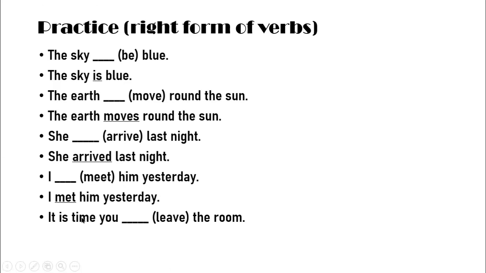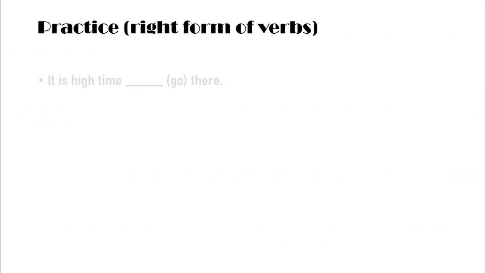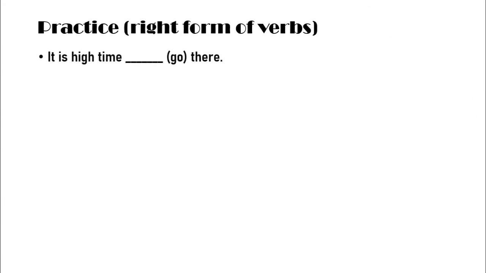Although it looks like a past sentence, actually it gives the present meaning. It is time you left the room. Okay, so here we have "it is time," so we have written the verb in V2 form, or past form. Next, it is high time dash go there. I already mentioned that when we have "it is time" or "it is high time" in our sentence, then we have to write down the past form of the verb. So the answer will be: it is high time we went there.